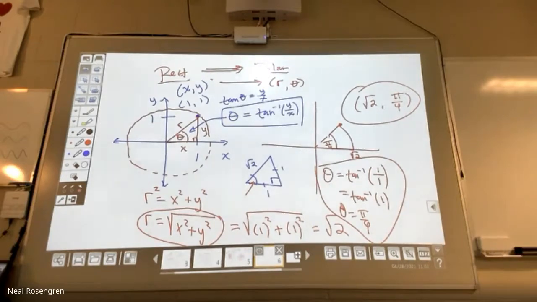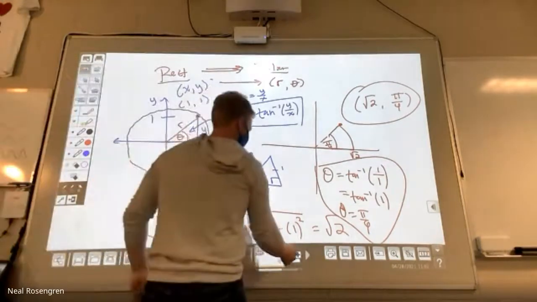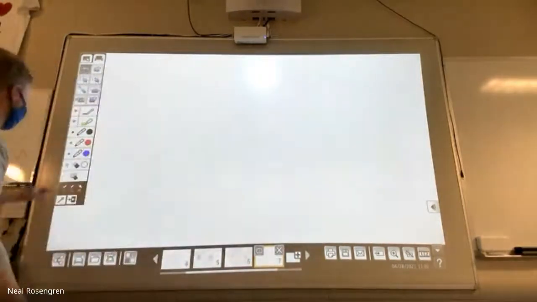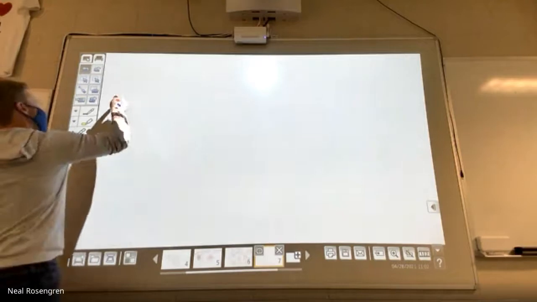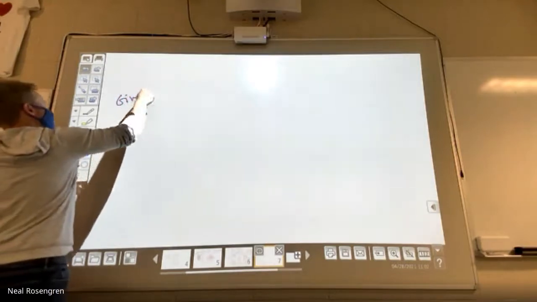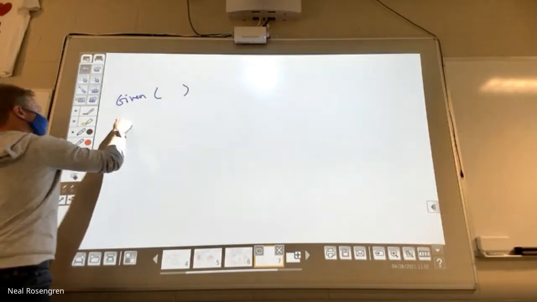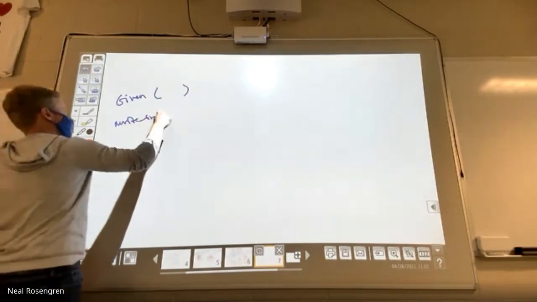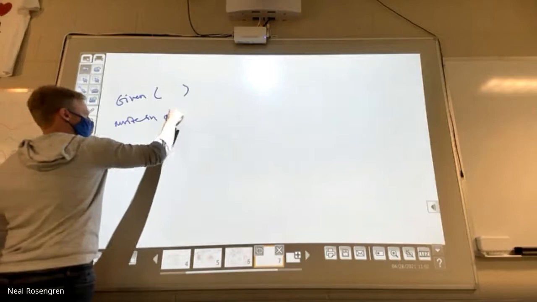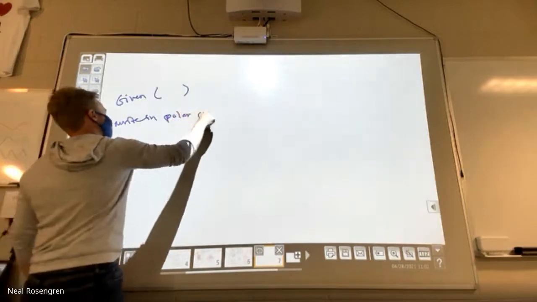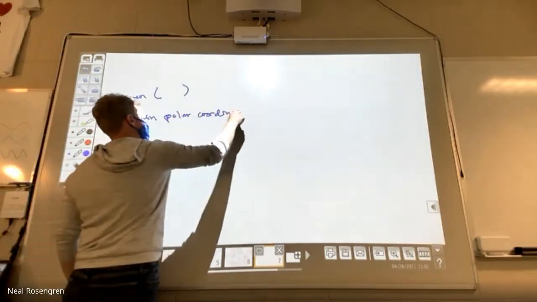Let's do another one together. Given some points in polar coordinates, a lot of different ways to say it.